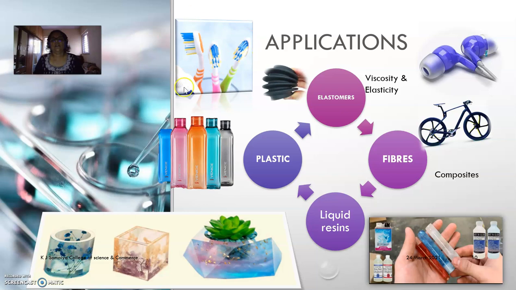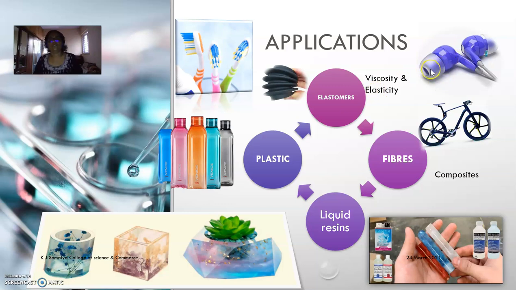Then in the morning when you get up, you use your brush, and there is a brush which can bend, and this elasticity is because of elastomers. So if you have a material which is elastic, soft, smooth, which can be pressed easily, this is the second category of polymers, known as elastomers, and viscosity and elasticity are the major important properties to put them into different applications, such as your earphones.